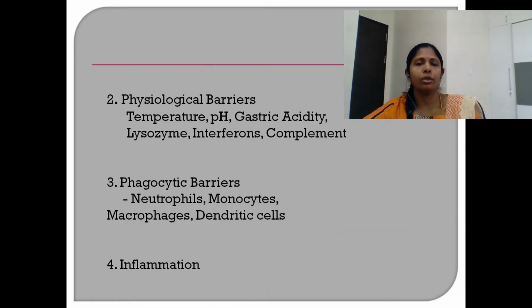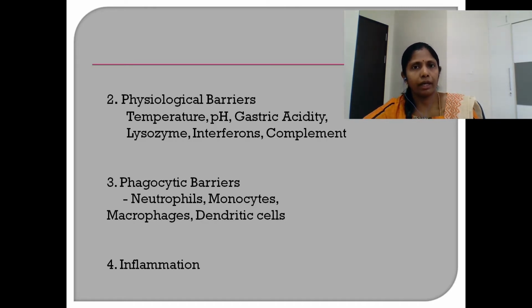Moving on to the next type of barriers comprised by the physiological conditions of the body. The human body temperature of 37 degrees Celsius is not congenial for growth of many pathogens or microbes. That is how most microorganisms that are capable of causing disease in other species are not capable of causing diseases in humans.